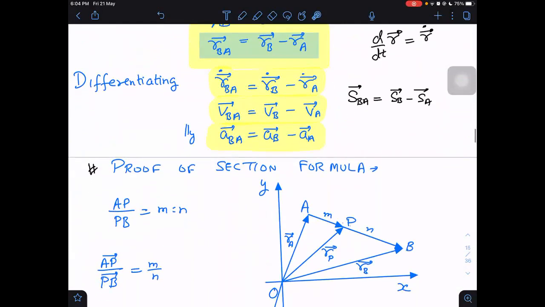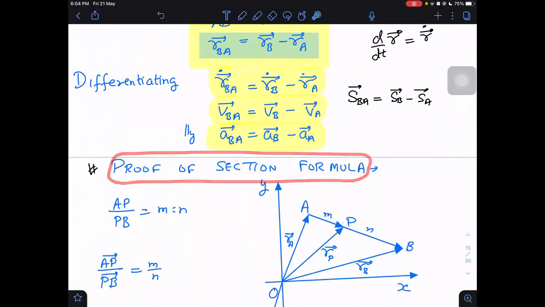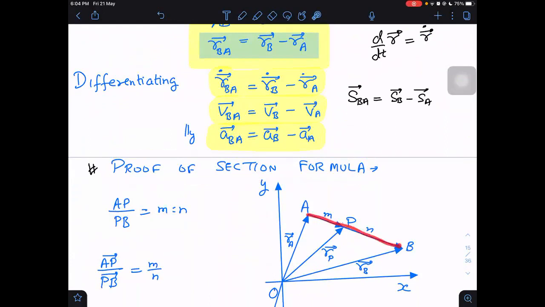Now next is the proof of the section formula. How do we prove it? What is a section? First of all, let us say we have a line AB and I want to divide it in the ratio M is to N. I know the position vector of point A. I know the position vector of point B. I want to find the position vector of point P which divides the line in the ratio M is to N.